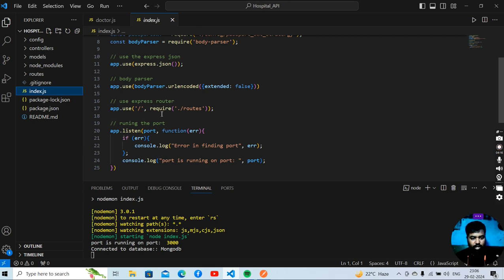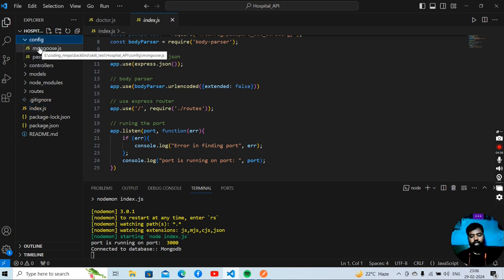Okay. This is an express router. Here I have used our router. I have connected our router to the app, where the app is using my routes file here, and here I am running my port. Okay. So first is config, all the middleware functionality. All the middleware code I have written here.